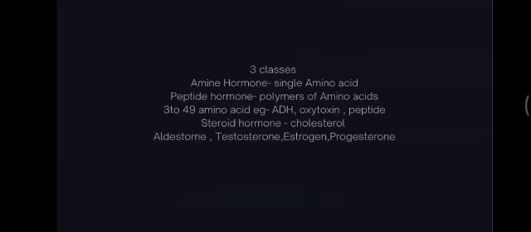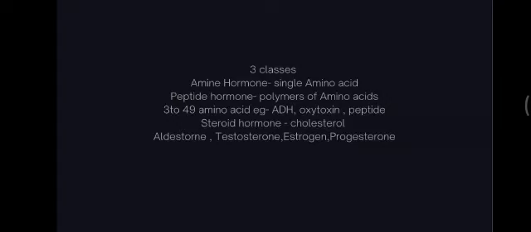After that, these hormones have three classes. The first is amine hormones, the second is peptide hormones, and the third is steroid hormones. Now the first one, amine hormone. Amine hormones are made up of a single amino acid. They won't have any extra amino acids. That's why we call it an amine hormone. Examples are tyrosine derivatives, melatonin, and tryptophan derivatives.